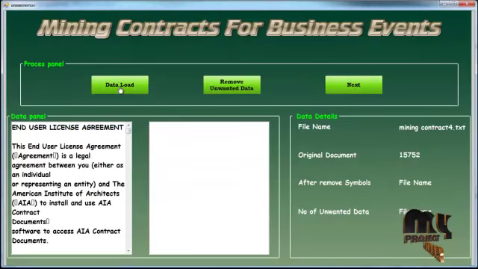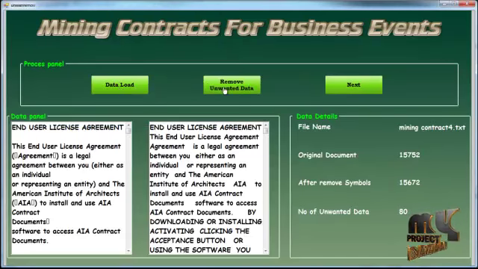Click on the data load button, and the unwanted data should be removed from the user's document. This data is fed into rich text box 2. The file name is mining contract text file, and the original document value is 15752. After removing symbols it is 15672. The number of unwanted data removed is 80.